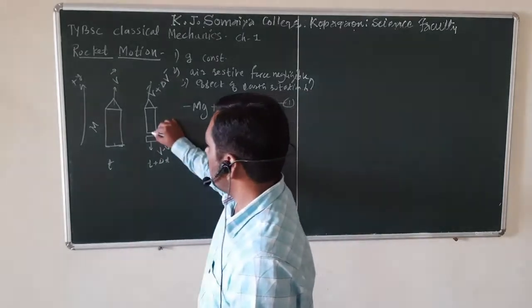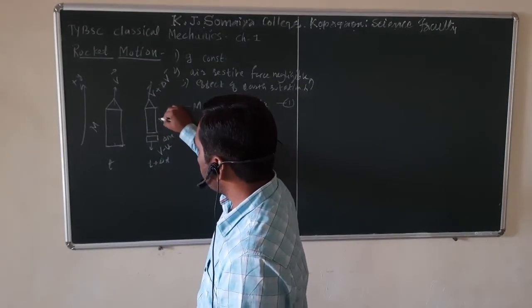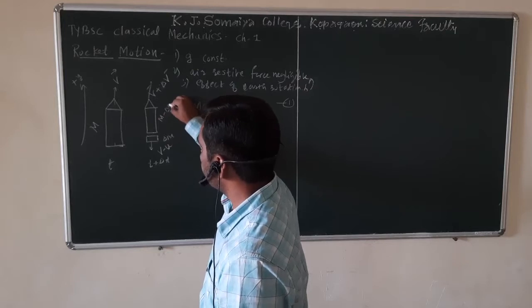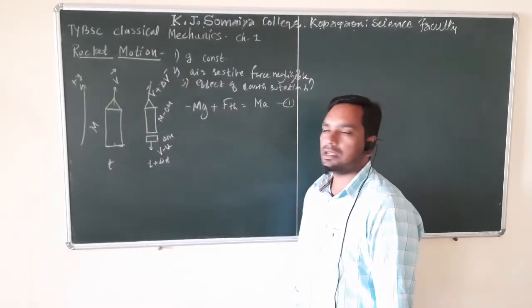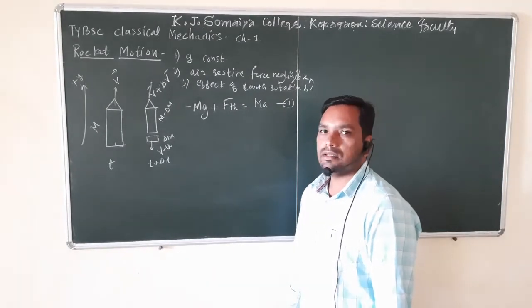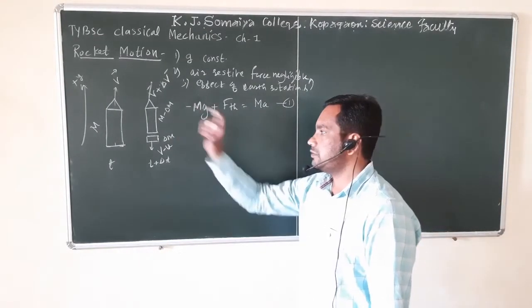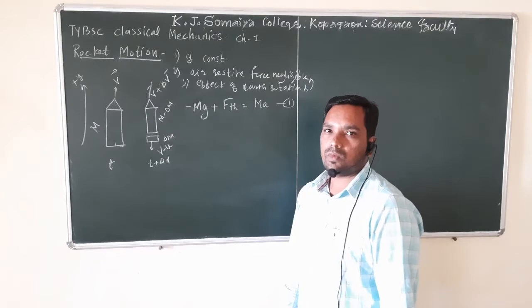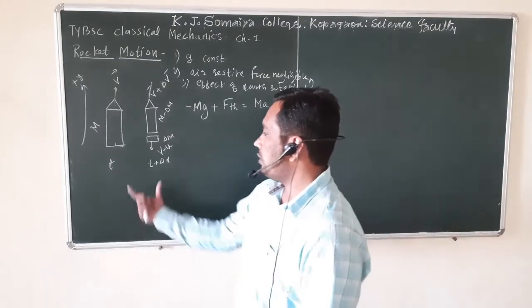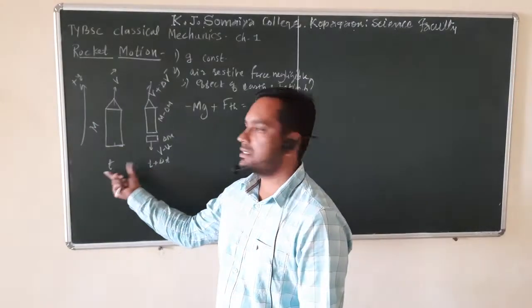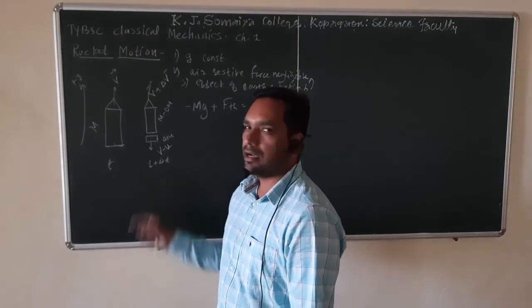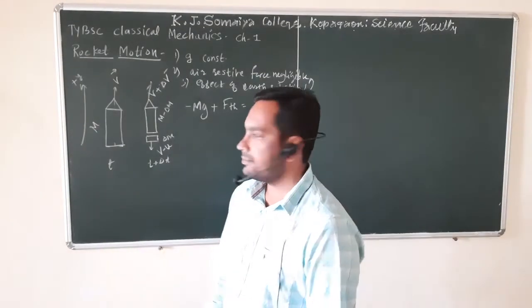Now, the resultant mass of the rocket remains m minus delta m. Remember, here we did not consider any gravitational force. Now, if we apply the law of conservation of momentum at these two different moments, t and t plus delta t, what we will get?